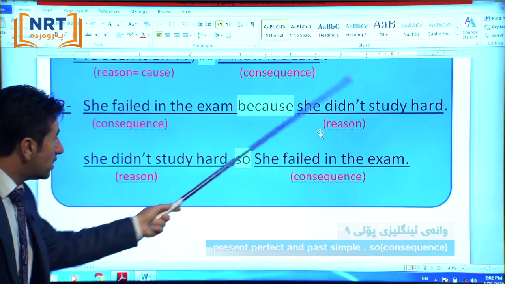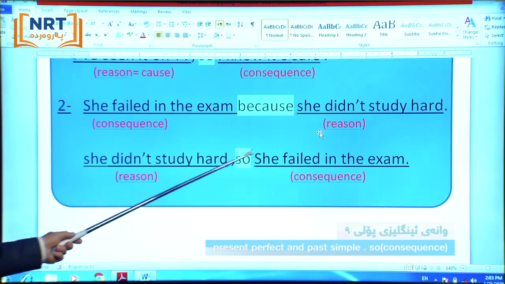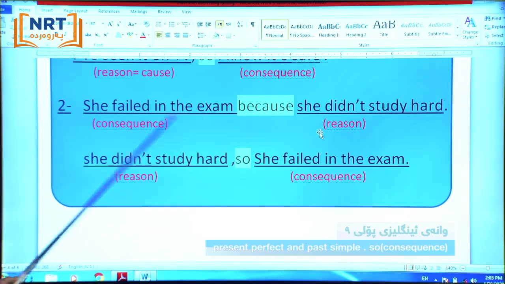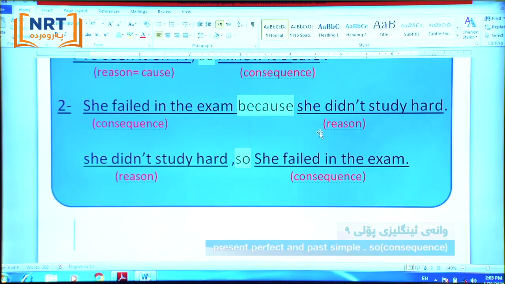This is the reason. So what is the consequence of this reason? The consequence is she failed in the exam. She didn't study hard, so she failed in the exam.